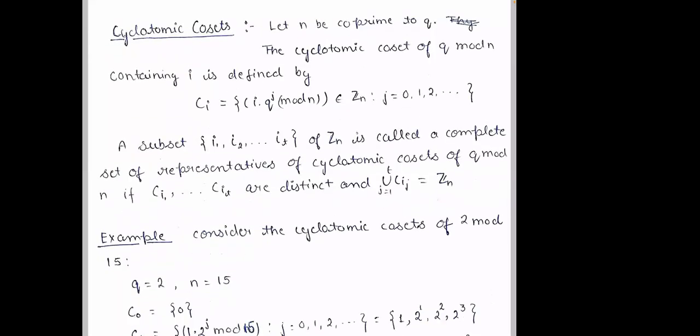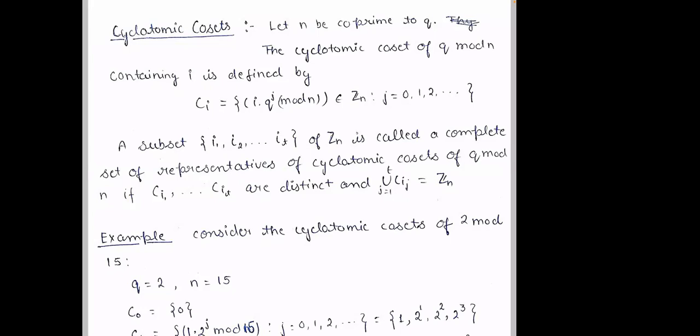Yes. So, sir, is the PDF visible? Yes. Cyclotomic cosets is there here on the screen. So in the previous class, we have seen how we factor x power n minus 1. It is the product of x minus beta j, where beta j's are all the non-zero elements of Galois field of order n.